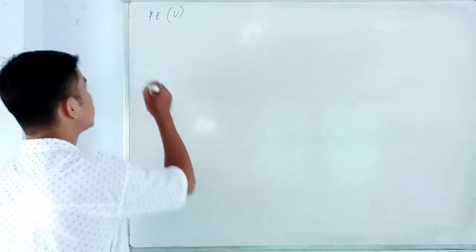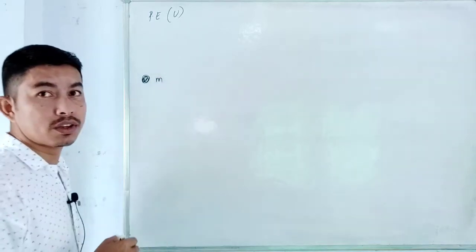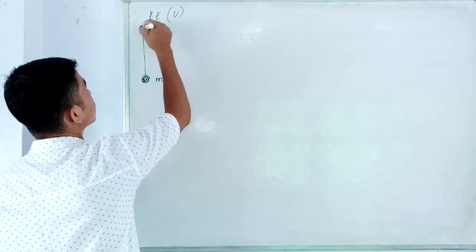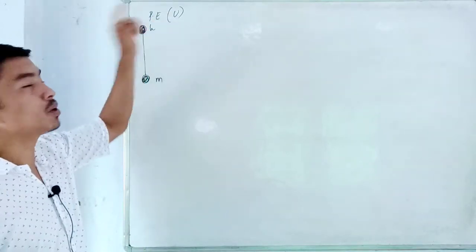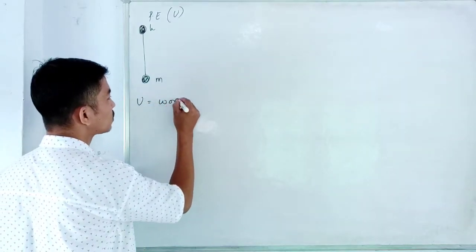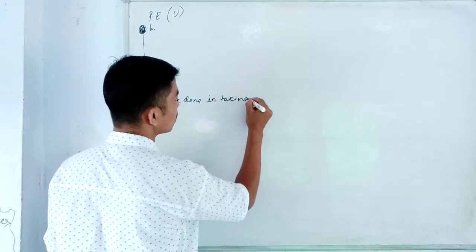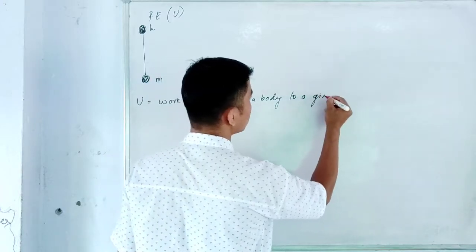So I consider a body of mass m. Now I take this object to the height of h. Whatever amount of work you are doing will be equal to the potential energy. So the potential energy U is equal to the work done in taking a body to a given height.